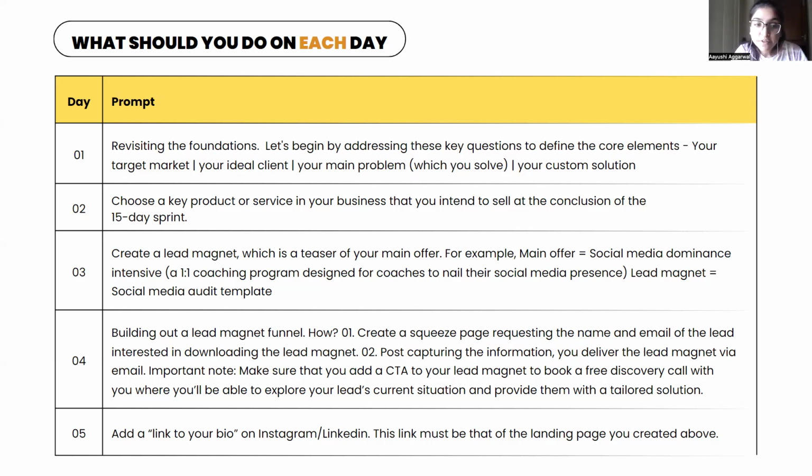Then on the 5th day, you will add a link to your bio on Instagram and LinkedIn. This link must be that of your squeeze page or the landing page which you have created above.